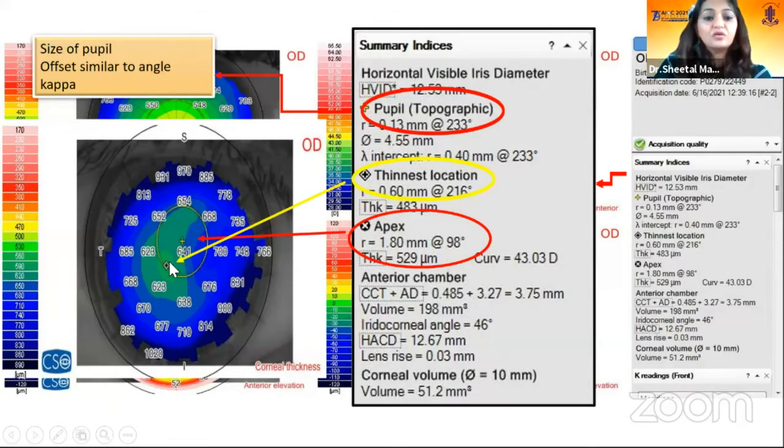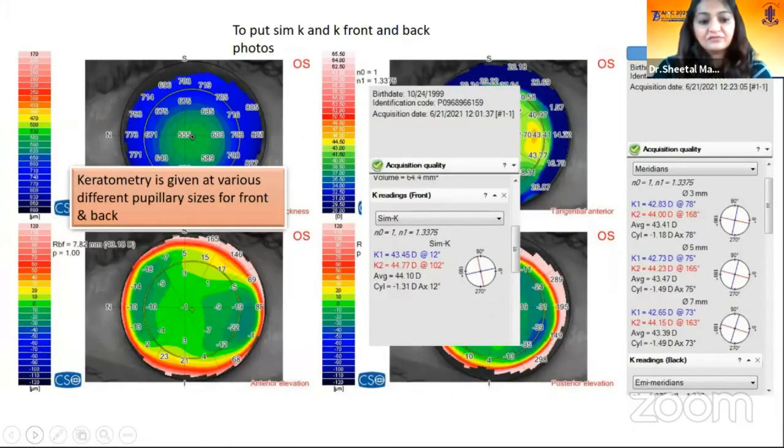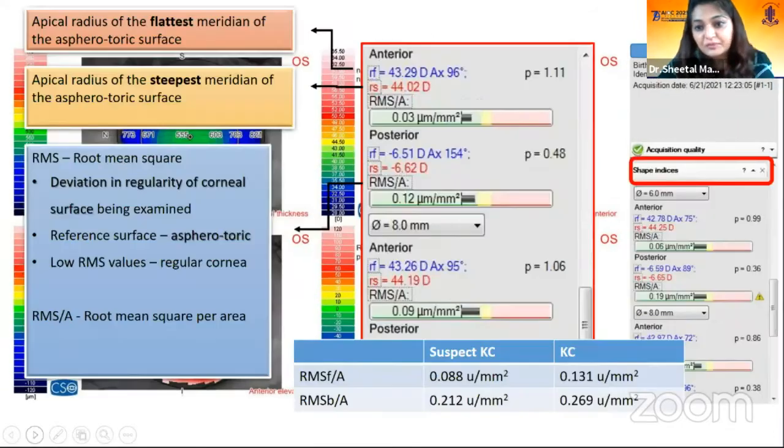So in normal, it should be coinciding with each other or very close to each other. In ectasia, they are far away. The thinnest point is a little away from the apex. It gives you different K readings at various pupillary sizes.